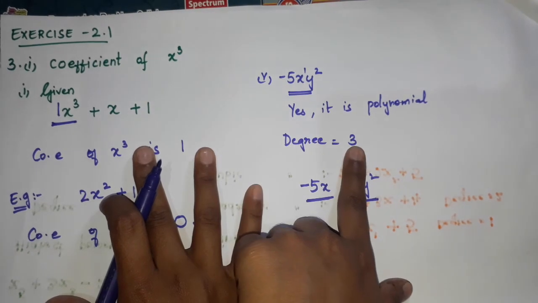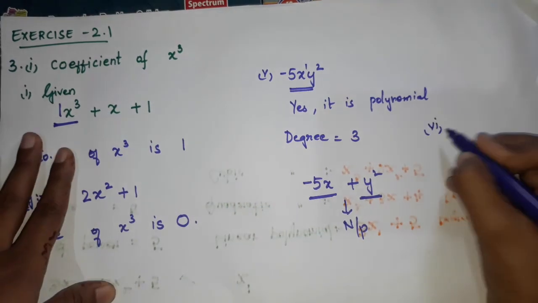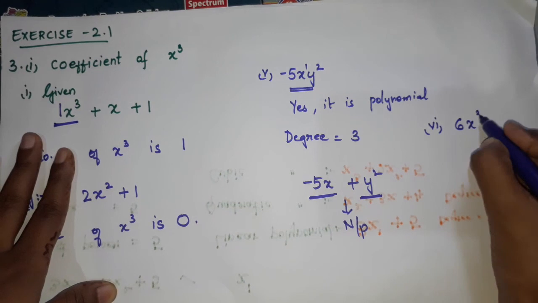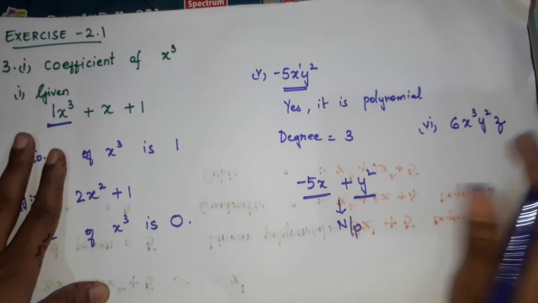Okay now, children, are you understanding? Now see here, the sixth one. 6x cube y square z. Okay, now what is the degree here?